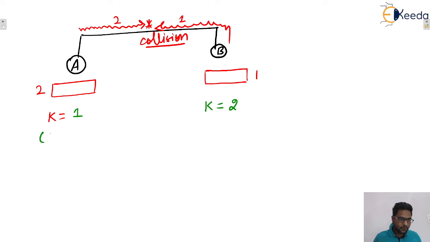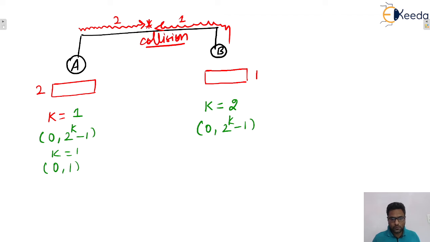So again, if we calculate the range, then the range will be 0 to 2 raised to power k minus 1. If we put k equals 1, then it will be 0 comma 1. But for B, the range will be 0 to 2 raised to power k minus 1, so put k equals 2. So four integer numbers will be there: 0, 1, 2, and 3.